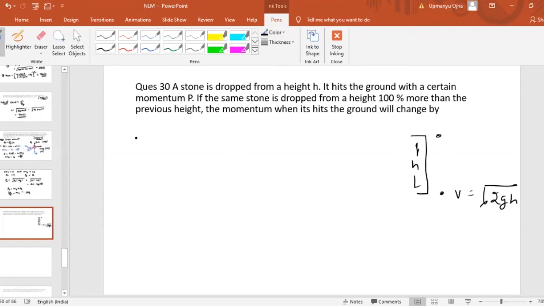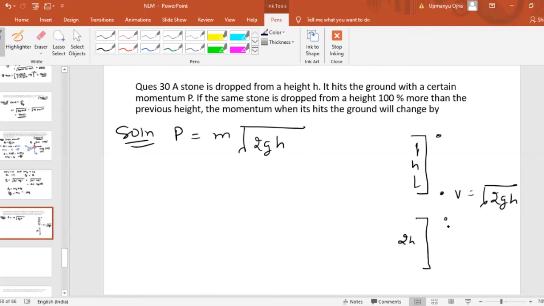Therefore the momentum when it hits the ground will be equal to mass into velocity, that is m root of 2gh. Now the height is doubled, since 100% more means the height is doubled. When the height is doubled, the velocity when hitting the ground is v equal to root of 2g into 2h.